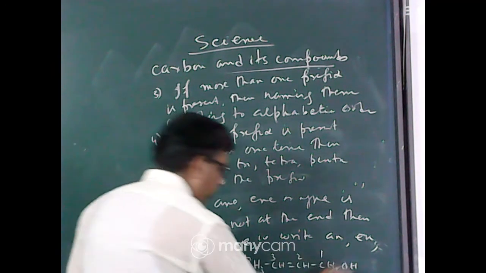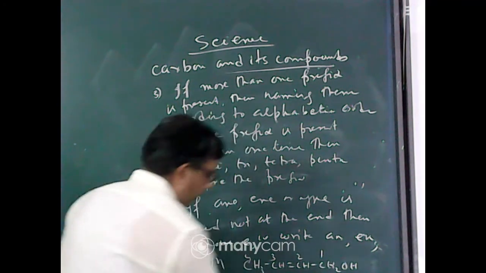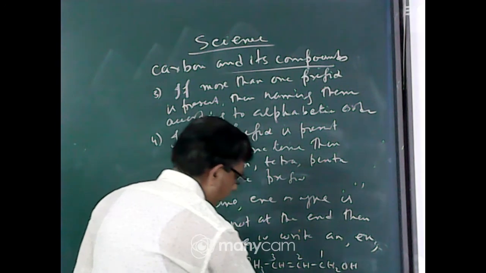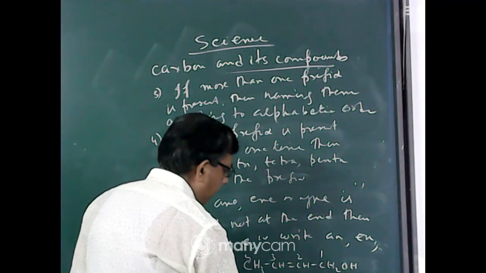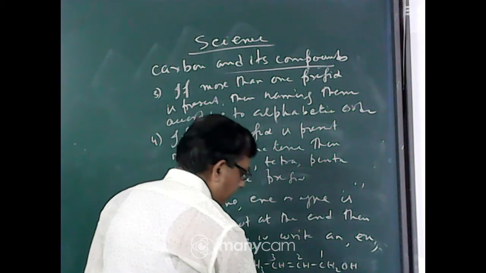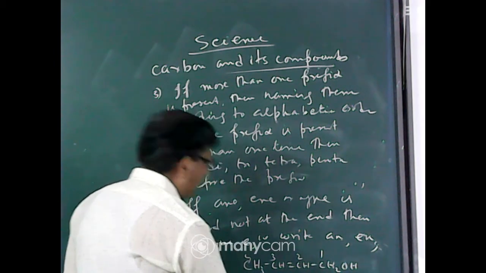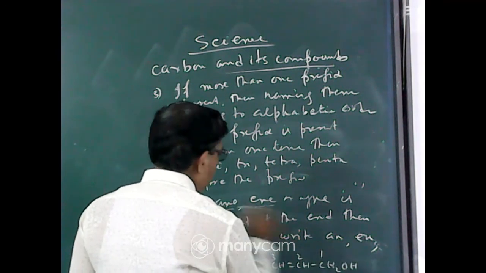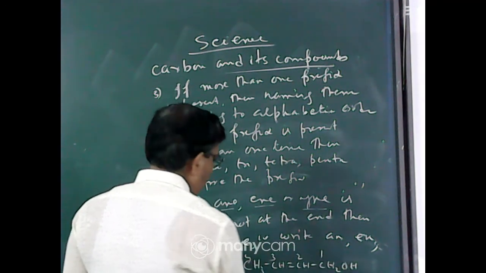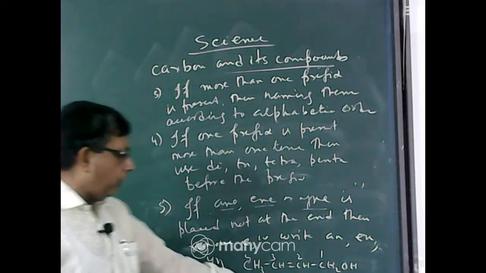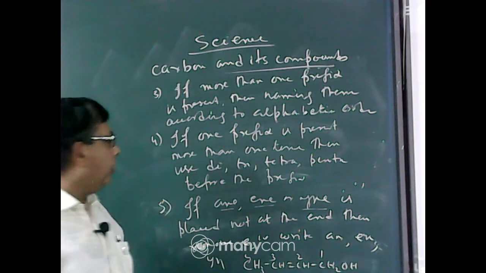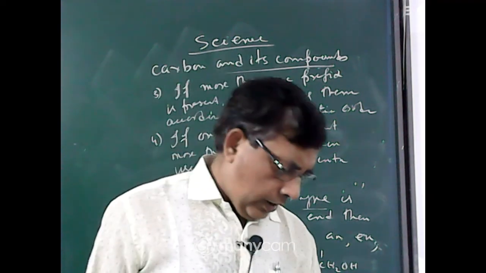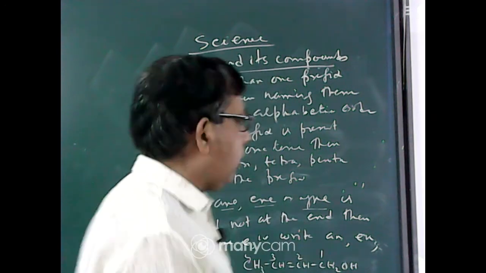Then after that, 1-ol. So if an, en, yn are not at the end, that is after writing an, en, or yn, we have to write the secondary suffix. Then you omit the last e, that is, ene will be en, ane will be an, yne will be yn. So write in this way, 2-en-1-ol. So these are the 5 rules you must remember for writing the IUPAC naming of a compound.